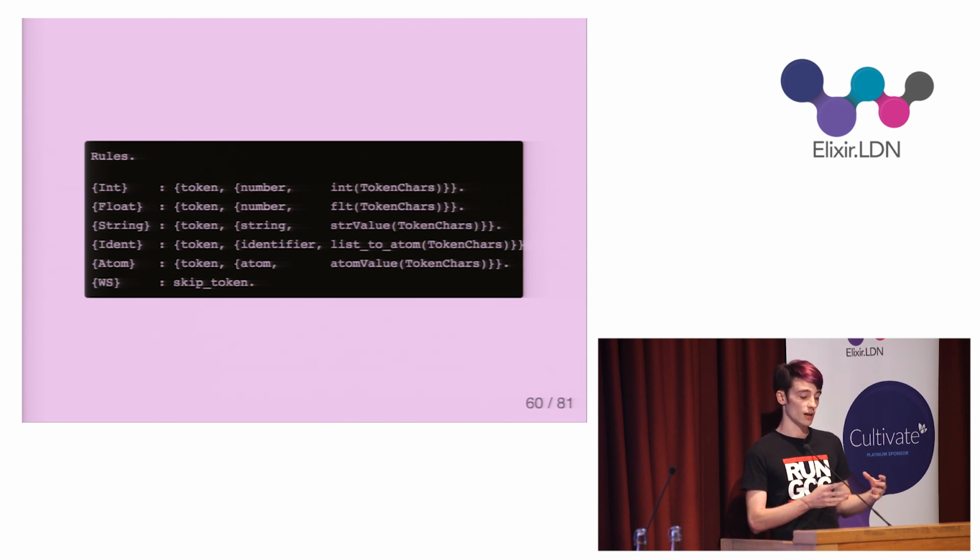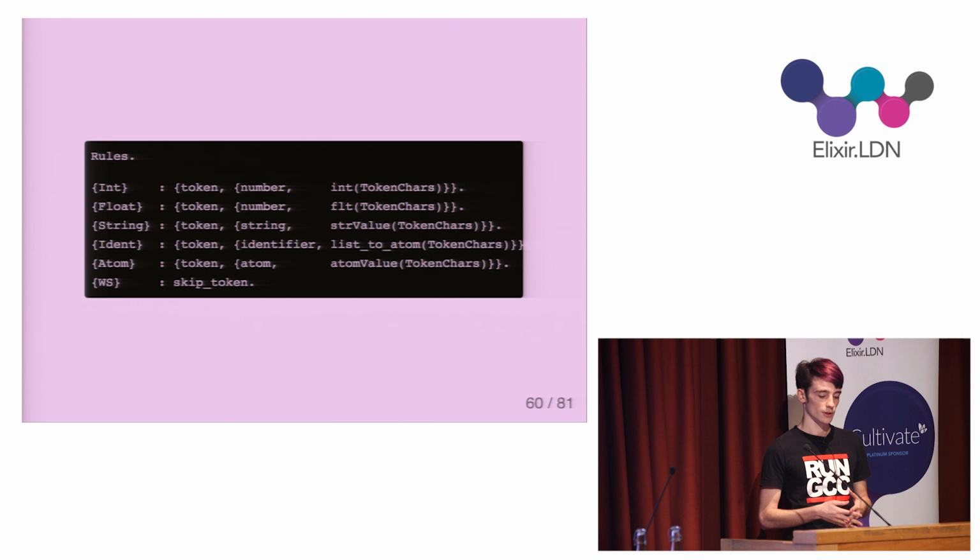And for strings, I get the contents by dropping the quotes as before. So these functions are all defined in the Erlang code section. Also note how the int pattern and the float pattern are both being used to construct the same token. So Lex allows multiple rules to construct the same token, so we can have some variations in syntax like this.